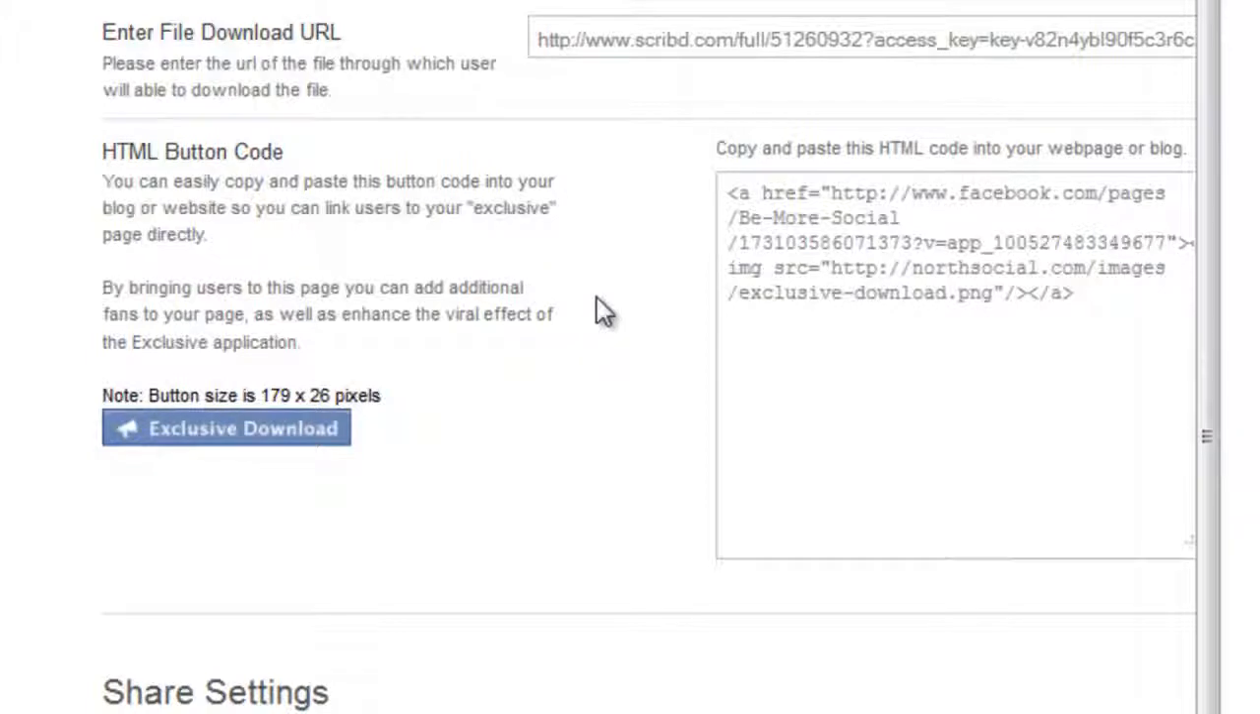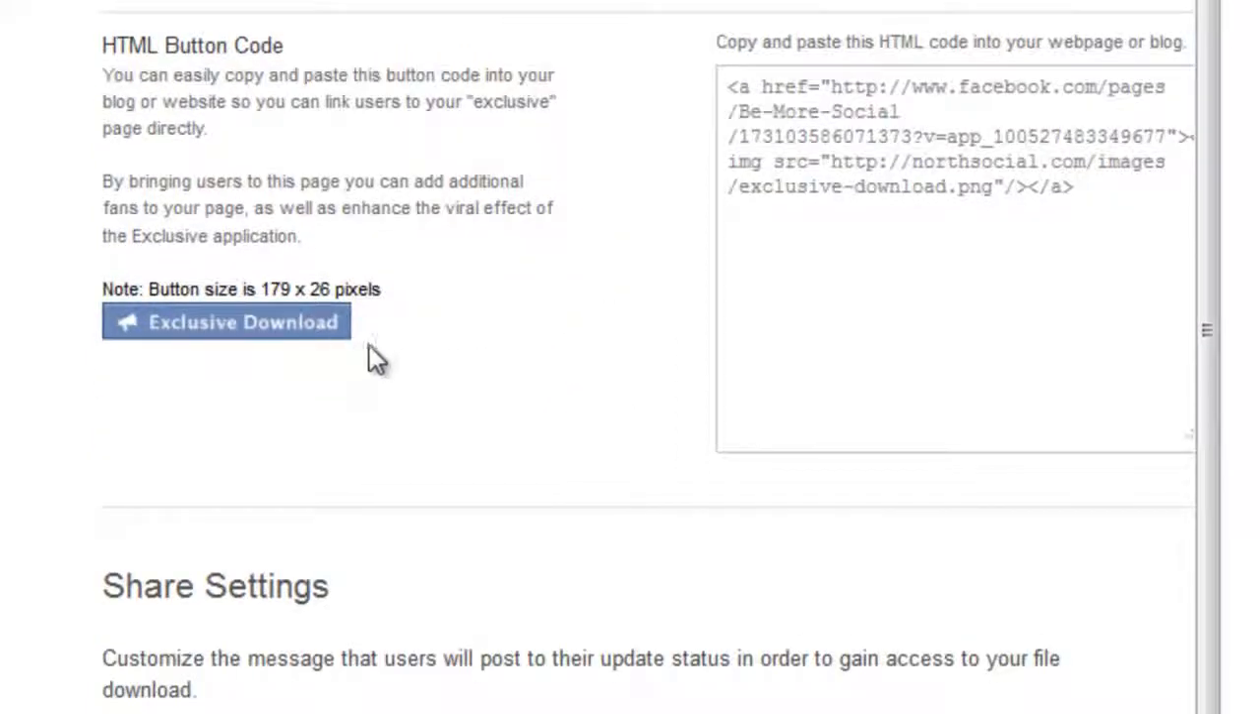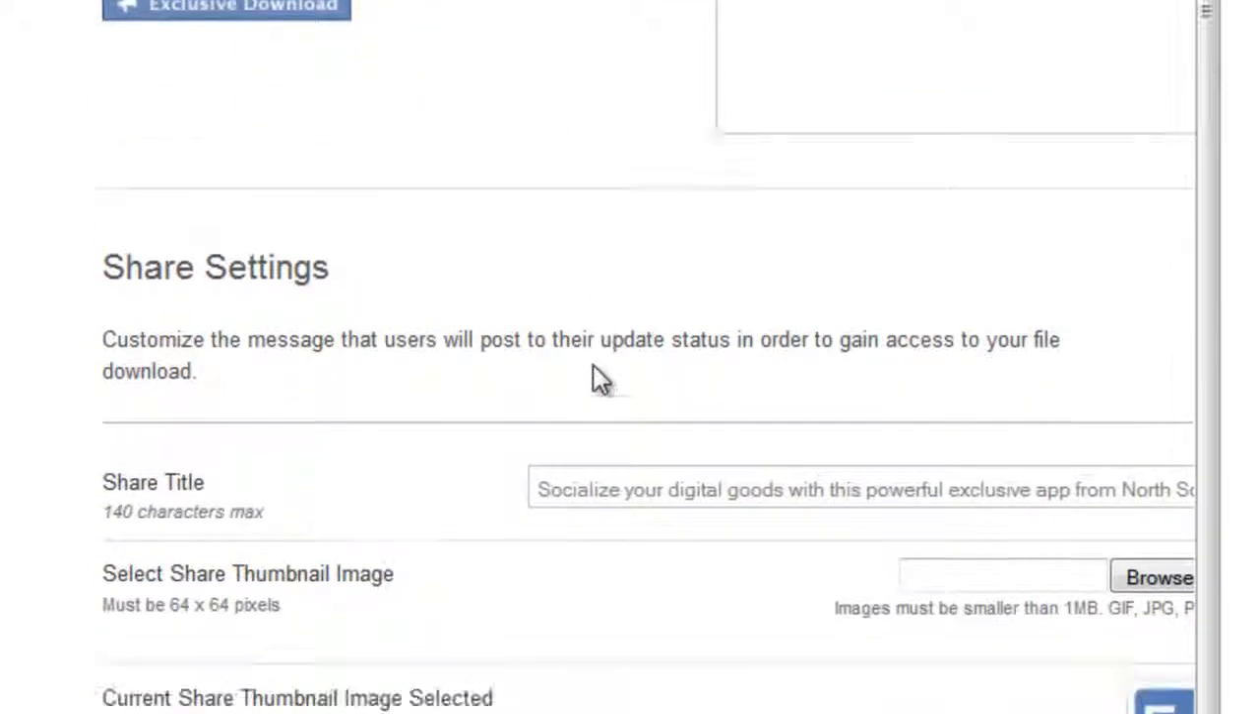Here's a really cool feature too. If you want to add this exclusive download button to your blog or website, it generates code here that links back to this particular tab on your Facebook page. So you could drop this in around a blog post and then drive people to Facebook, where they actually access the download and use that unlock the download button, which generates a share. So it's a great way to use your blog to bounce people back to your Facebook page to get your free content, because it has so much more viral impact if you spread it across Facebook.